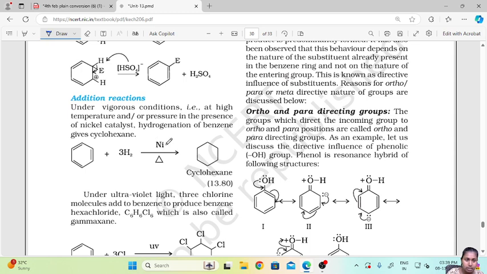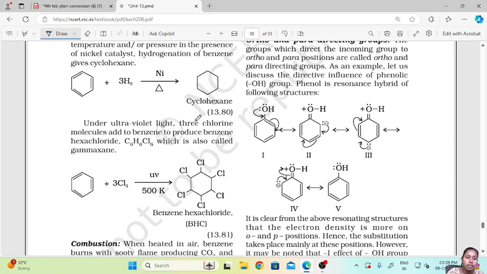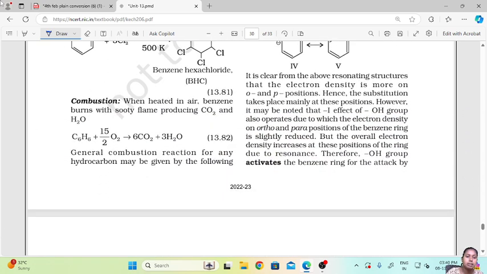Dihydrogen with your benzene, nickel and heat, you get cyclohexane. All the double bonds are removed. Now, under ultraviolet light, three chlorine molecules add to benzene to produce benzene hexachloride, which is also called gammexane. Here all the double bonds are removed and replaced by chlorine, which forms benzene hexachloride, that is BHC.